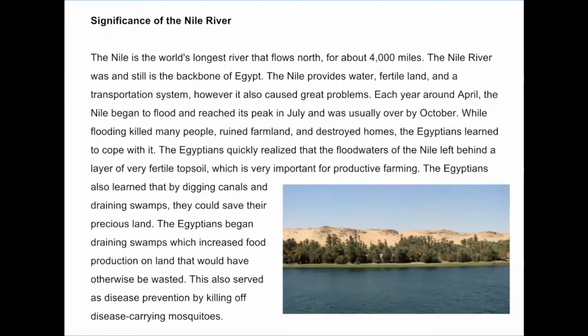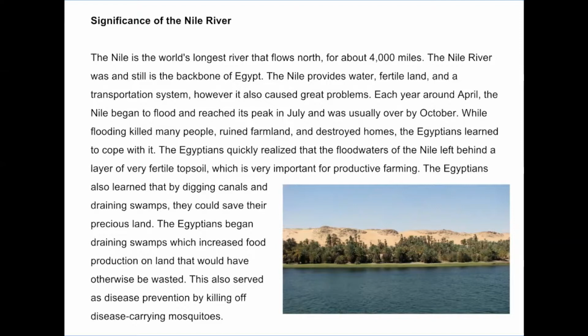Each year around April, the Nile began to flood and reached its peak in July and was usually over by October. While flooding killed many people, ruined farmland, and destroyed homes, the Egyptians learned to cope with it. The Egyptians quickly realized that the floodwaters of the Nile left behind a layer of very fertile topsoil, which was very important for productive farming.